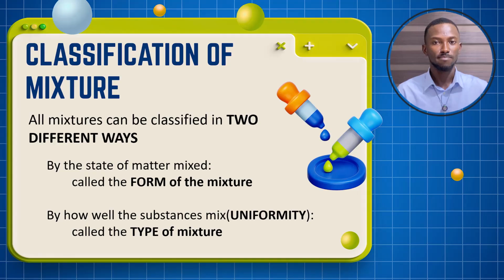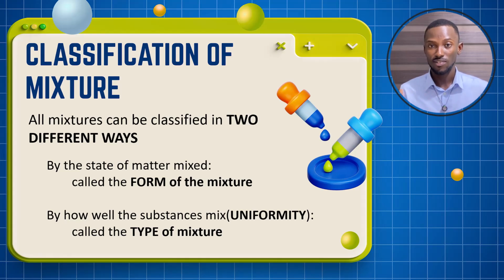Now let's classify mixtures, classification of mixtures. All mixtures in this world can be classified in two main ways. We can classify mixtures based on the state of matter that are mixed, or based on how well the substances mix. So based on the state of matter that are mixed is what is referred to as the forms of mixtures. And based on how well the substances mix is what is referred to as the types of mixtures. We'll be looking at that in some few minutes.